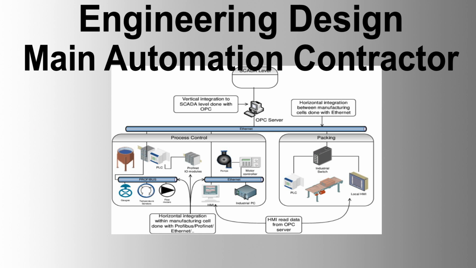Project schedule and control. The MAC shall produce and maintain a Level 4 project master schedule covering major milestones using the critical path method. The project master schedule shall be developed in consultation with the company and shall cover SDRL approval dates, system design review meetings, factory acceptance test (FAT) of individual systems, integrated factory acceptance test (IFAT), construction, mechanical completion, site acceptance test (SAT) of individual systems, commissioning and startup.